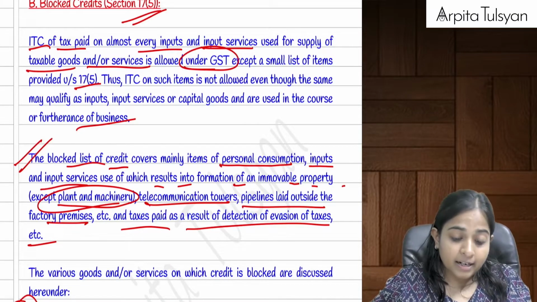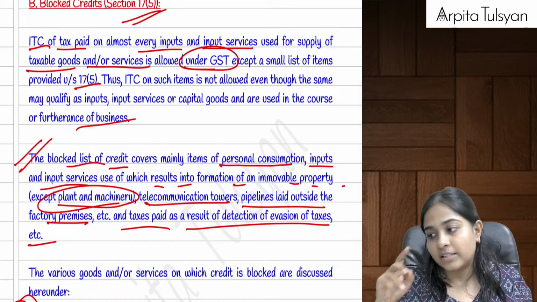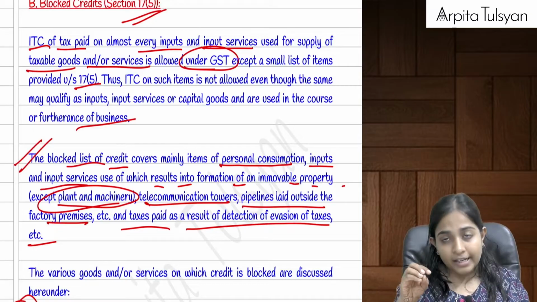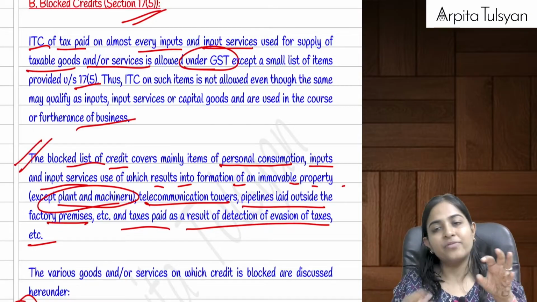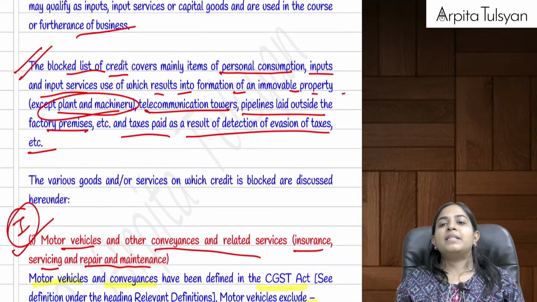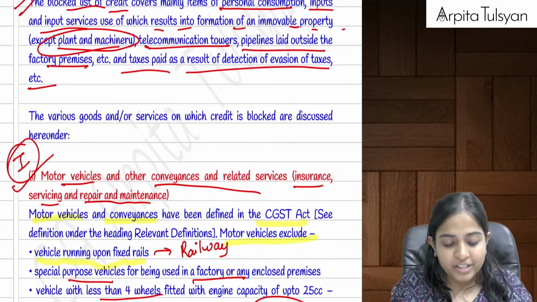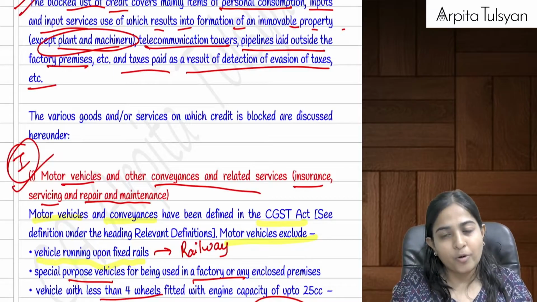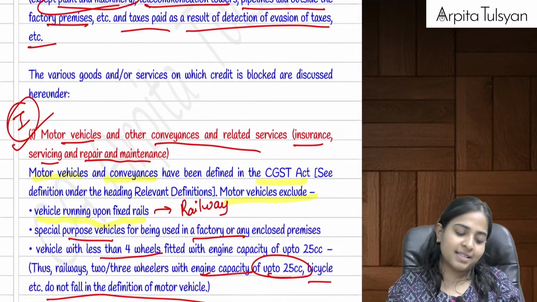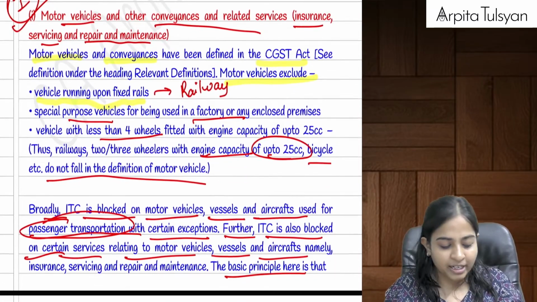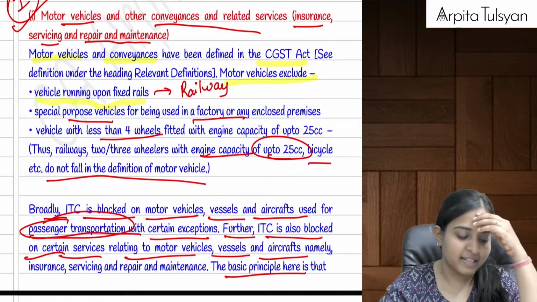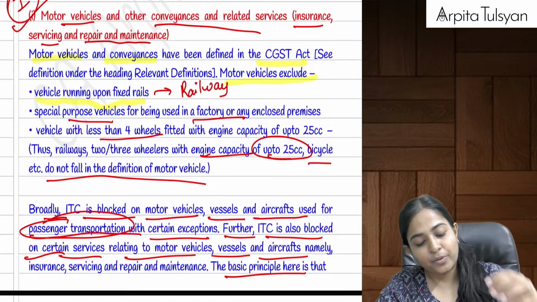Now, apart from that, there are inputs which are used in the course of business. Even though they are used in the course of business, there are certain types of inputs on which the credit is totally blocked. It has been totally denied by the law. Even if you are using it for the purpose of business, the input tax credit on that is totally disallowed. Ten points we are required to do under this. First one is